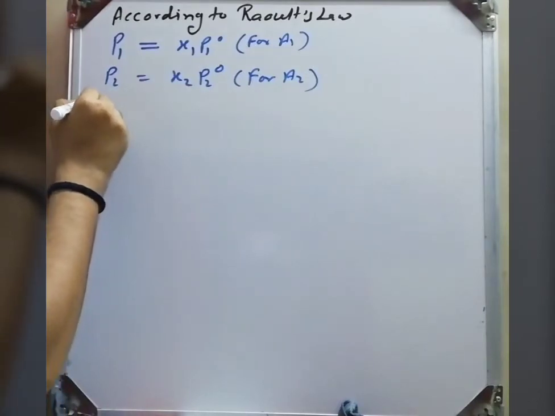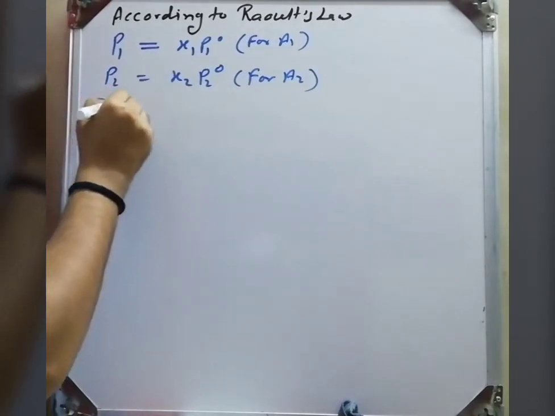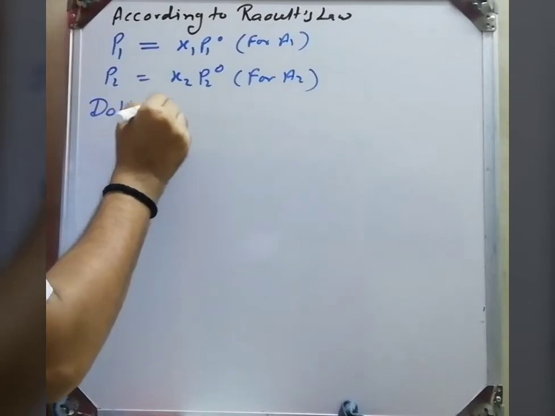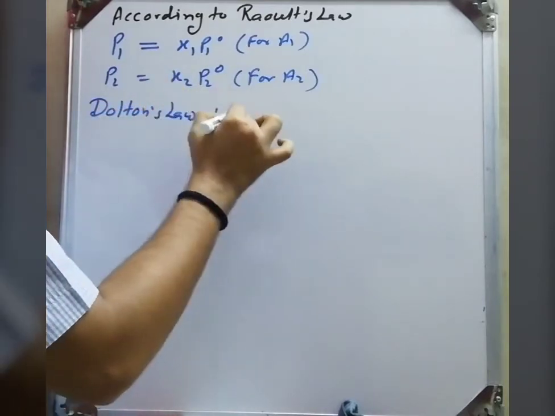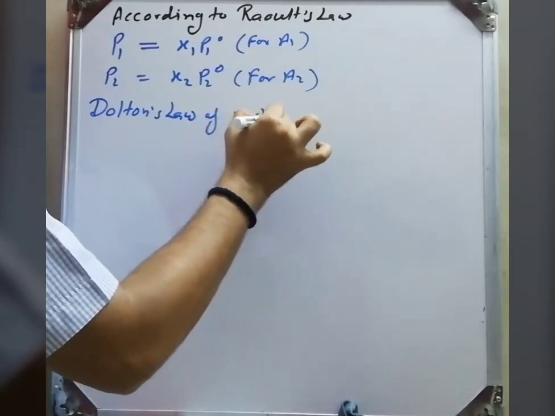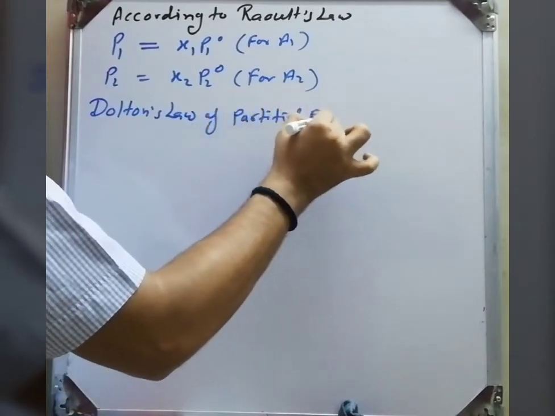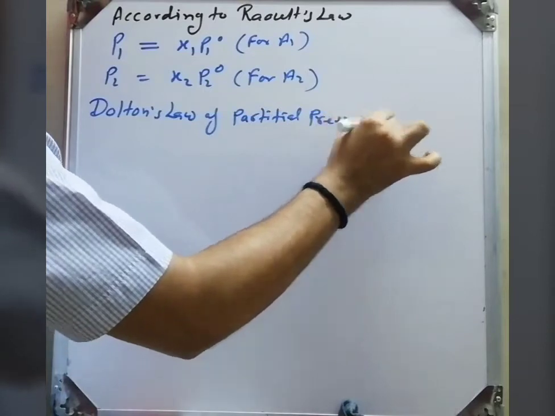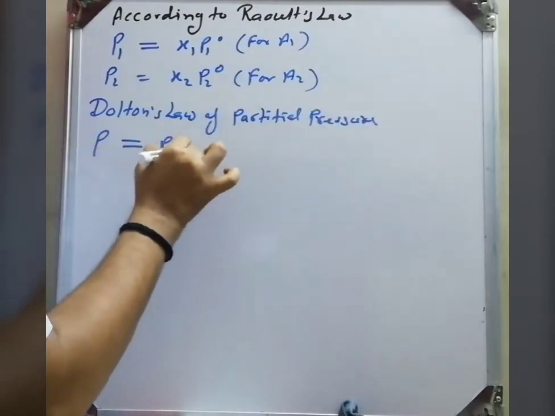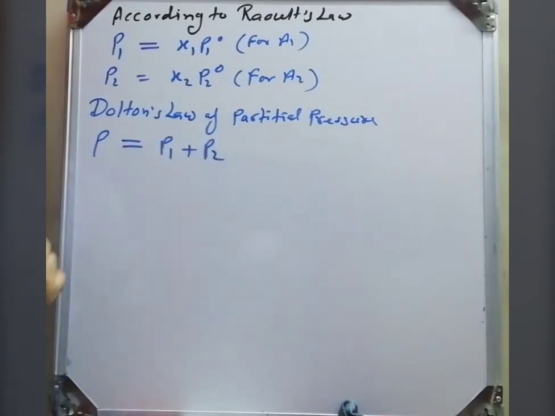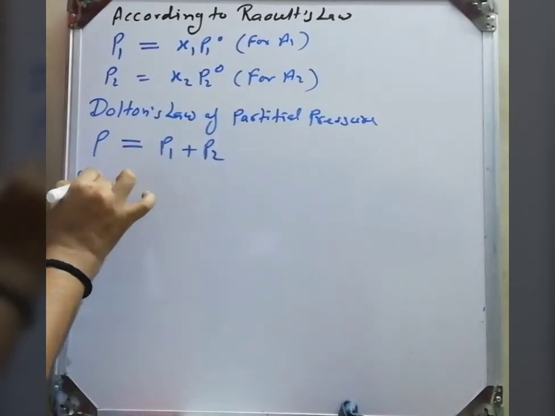Now according to Dalton's theory, total pressure of solution is equal to the partial pressure of A1 and partial pressure of A2. So total pressure is equal to P1 plus P2.